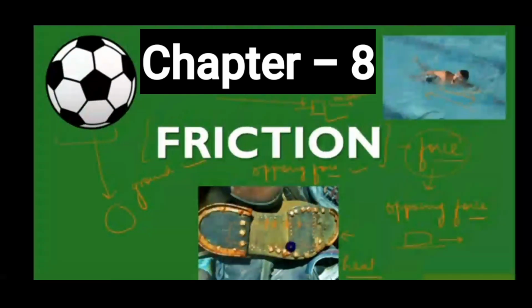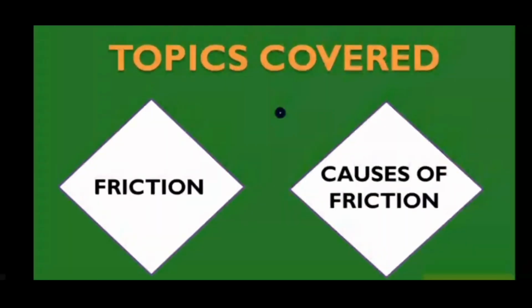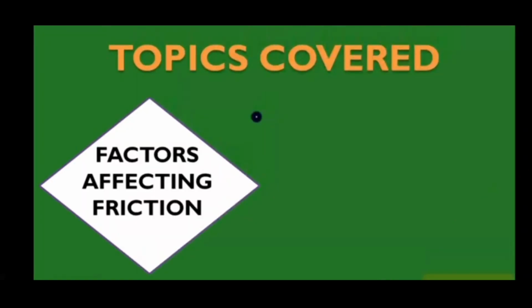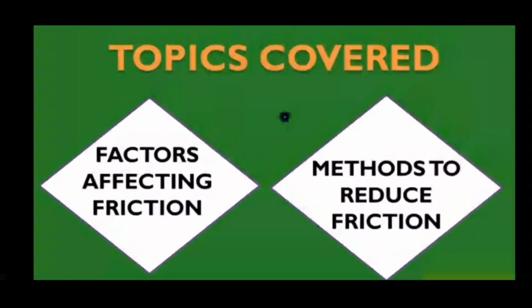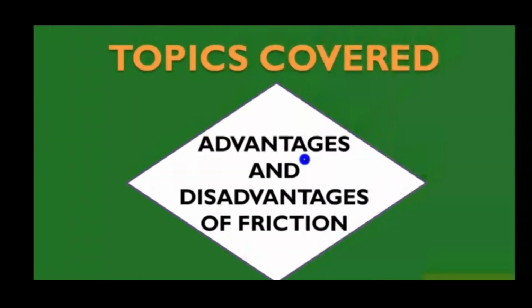Next figure, you can see the sole of a shoe. When we are walking, when we are using force, we are walking, but the sole of the shoe will get rubbed on the road or on the pavement, then it will have more frictional force. So the road will oppose our walking. The base of the shoe, the sole of the shoe, will get rubbed and it will become rugged. So there friction, the opposing force, is working. So friction is an opposing force. It will come across in the opposite direction. So from this I am going to teach you the friction force, a very important chapter in the class.